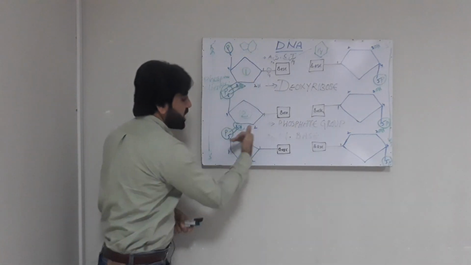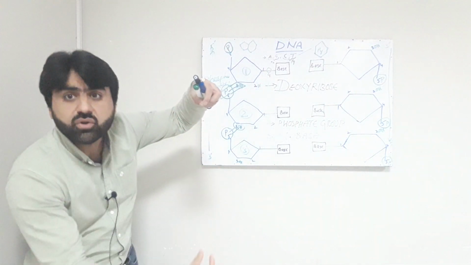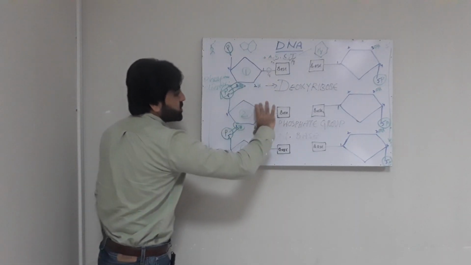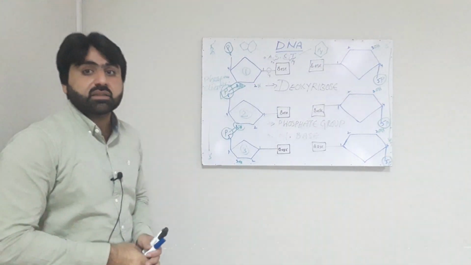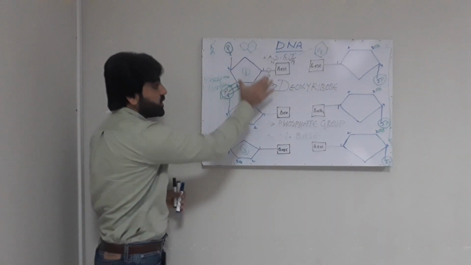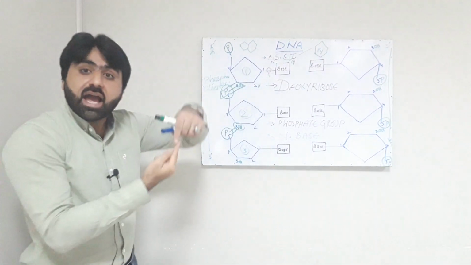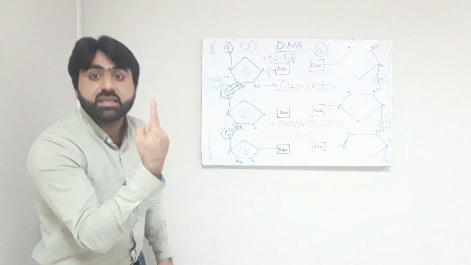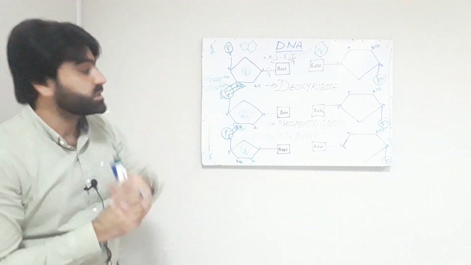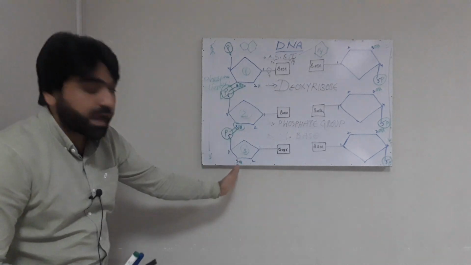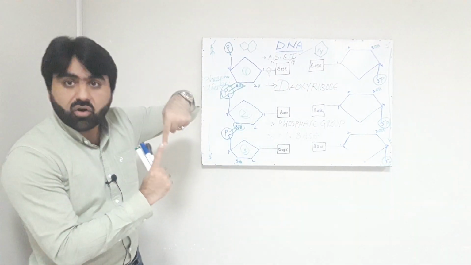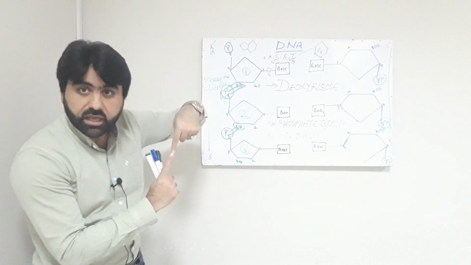So in this way they form a polynucleotide structure. Now this is nucleotide number 1, this is nucleotide number 2, this is nucleotide number 3. So it is a polynucleotide structure. This polynucleotide structure forms a single strand of DNA. As I told you, DNA is a polynucleotide structure. So now this is a polynucleotide. This polynucleotide is actually a single strand of DNA, or one strand of DNA.